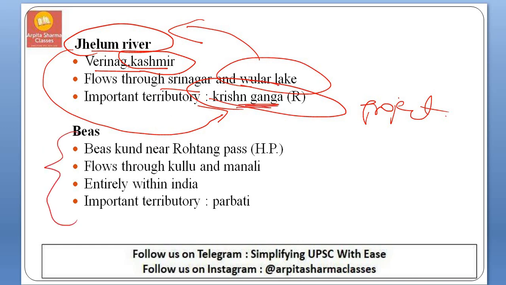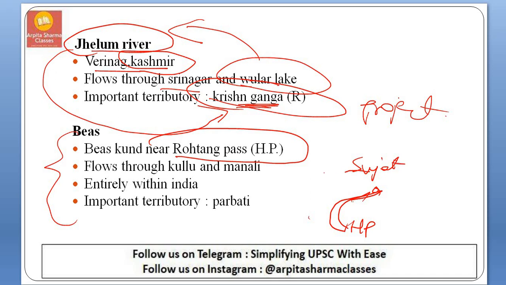So next is Beas River. Beas River originates in Beas Kund near Rohtang Pass in Himachal Pradesh, and it flows through Kulu and Manali. This is the only tributary of Indus that flows entirely in India. It originates in Himachal Pradesh, flows entirely in India and joins Satluj River. Later this Satluj River flows out of India and in Pakistan it joins the Indus River. The important tributary of Beas River is Parbati.